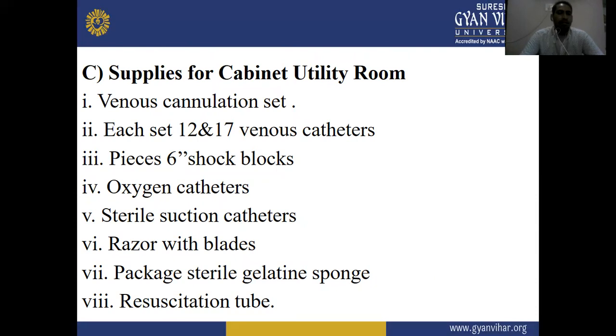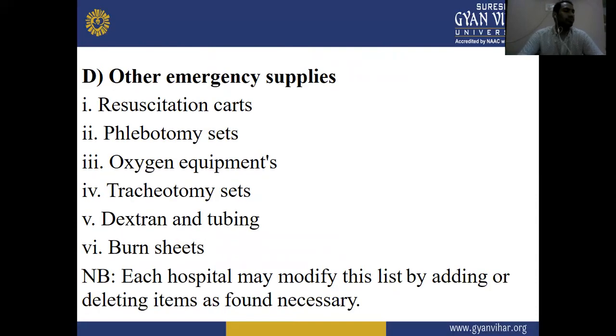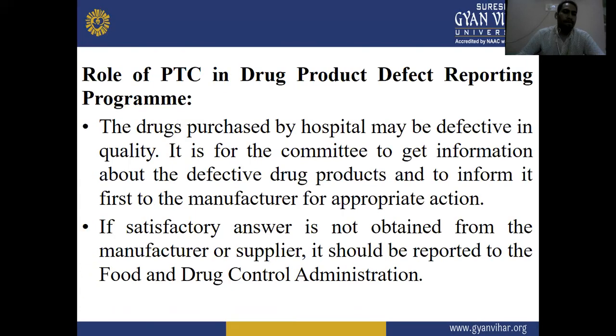These are available in the cabinet in the utility room. Next are other emergency supplies like resuscitation cards, tracheotomy sets, oxygen equipment, dextran and tubings, and burn sets. Each hospital may modify this list by adding or deleting items as found necessary.